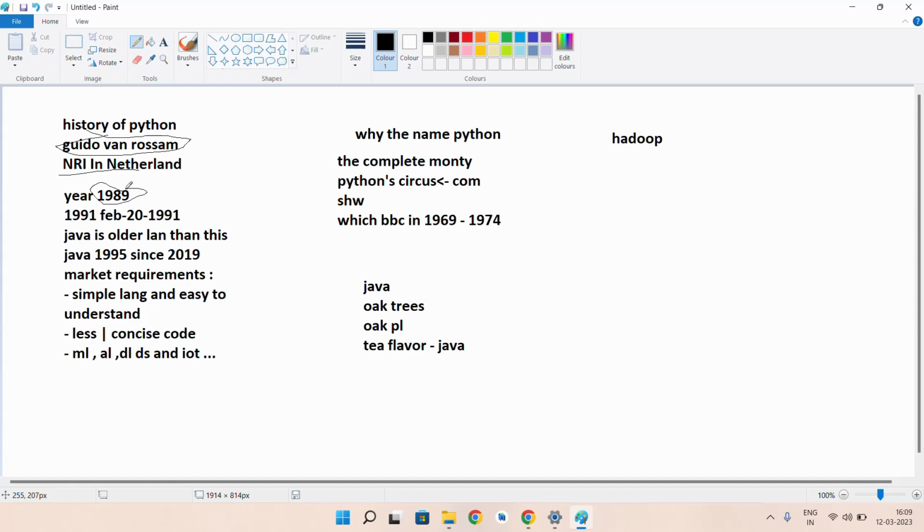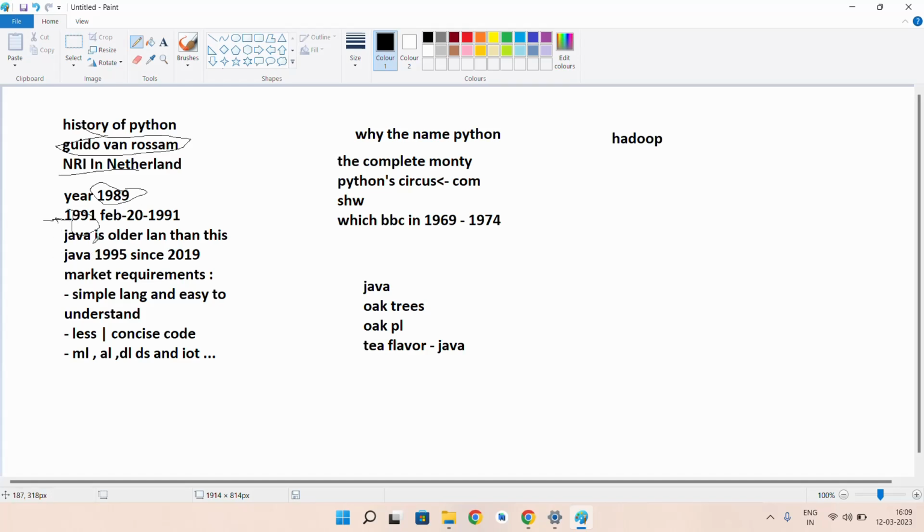After he created it, he didn't make it available to the market immediately. The official date of birth of Python is 1991, to be precise, February 20, 1991. This was the official date when Python was made available to the market.